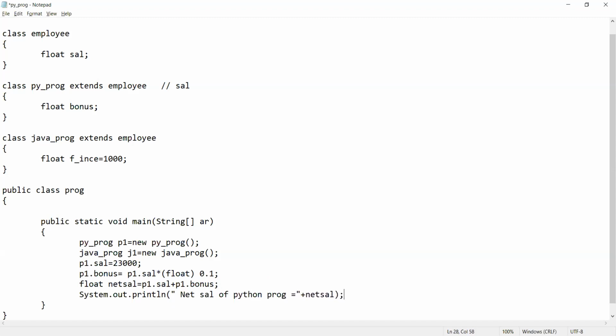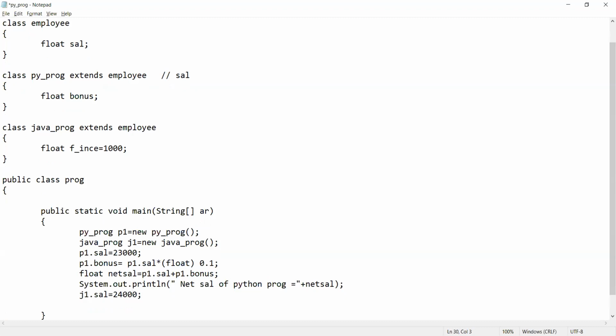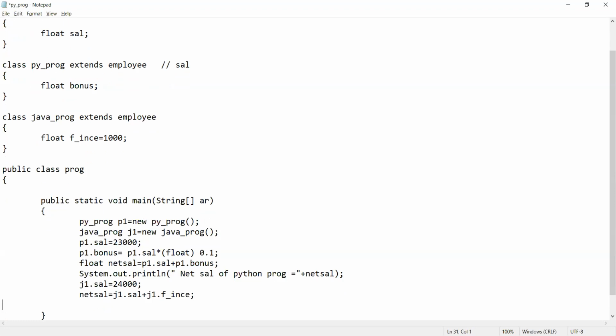Now in the similar way, we have to calculate the salary for the Java programmer. So J1.sal is equal to suppose 24,000 and the fixed incentive is there. So what will be the net salary of Java programmer? Net salary is equal to J1.sal plus J1.fixed incentive. So this will be the net salary of the Java programmer.